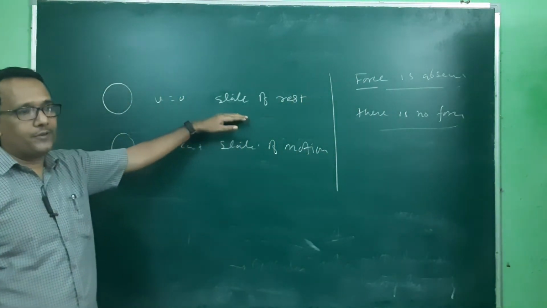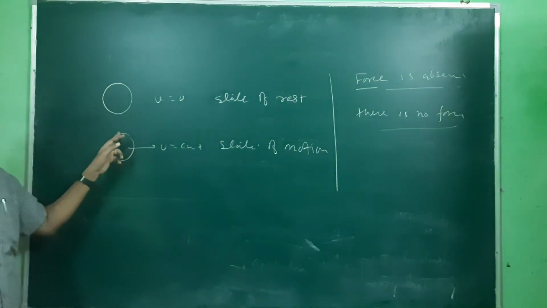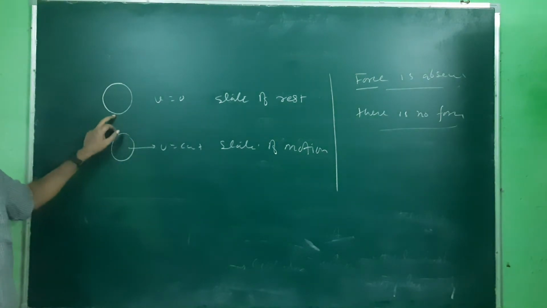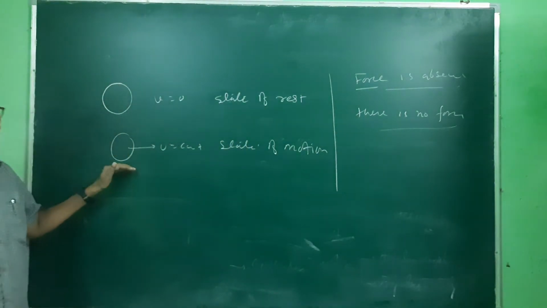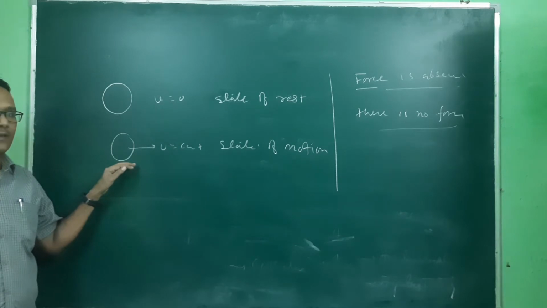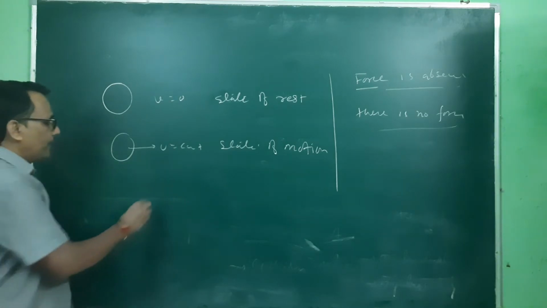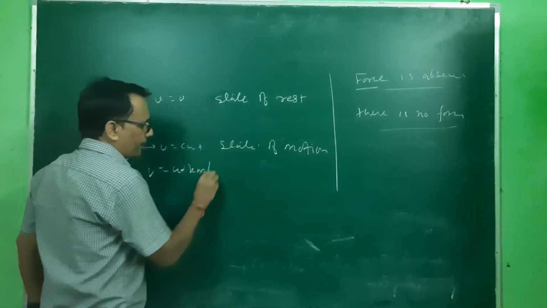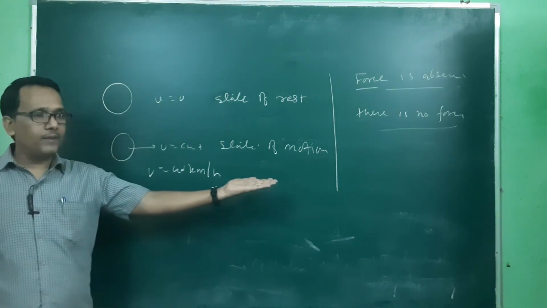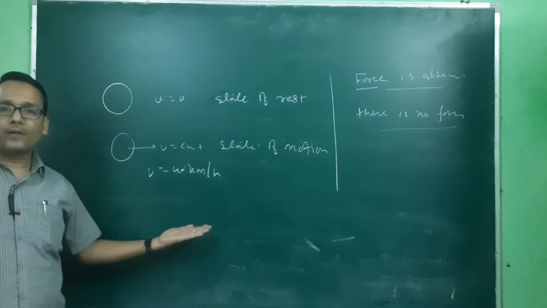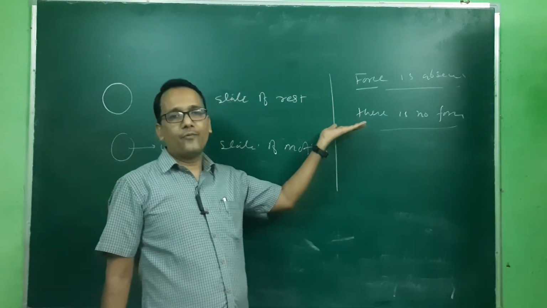If that object is at rest and we apply a force, its position, its state will be changed. That object starts moving. If we apply this force when the object is moving with constant velocity, its speed or velocity will be changed. If it is moving with v equal to 40 km per hour, this is the constant velocity. When we apply force, its velocity may change to 50 km per hour, or it may change to 30 km per hour. The velocity may be reduced or increased depending on the direction of force.